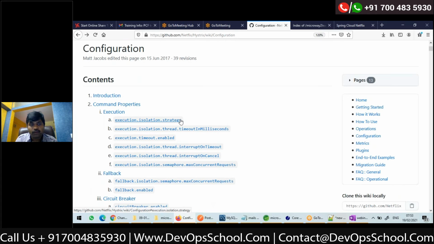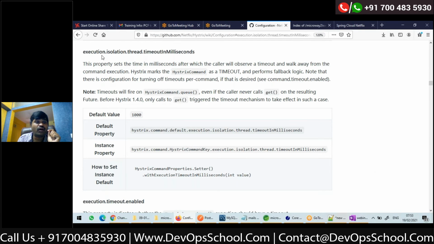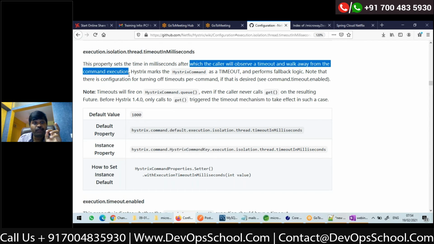And one more thing is a very, very important thing: execution.isolation.thread.timeoutInMilliseconds. This property sets the timeout in milliseconds, after which the calling thread will observe a timeout and walk away from command execution.